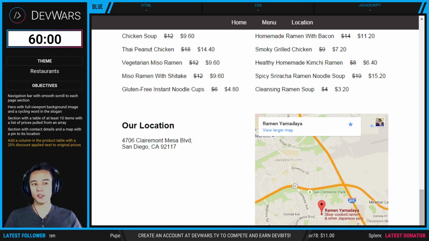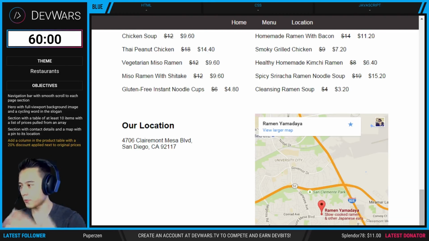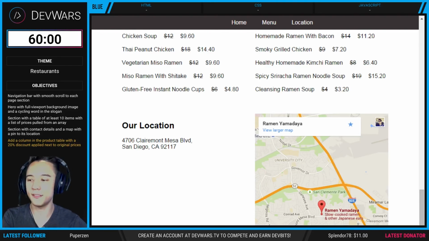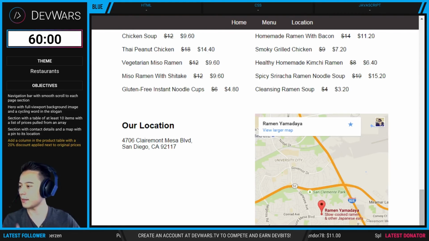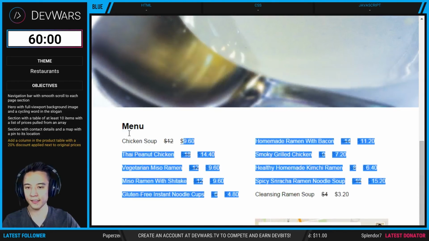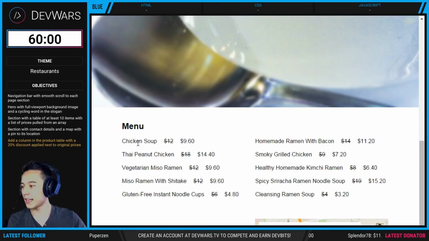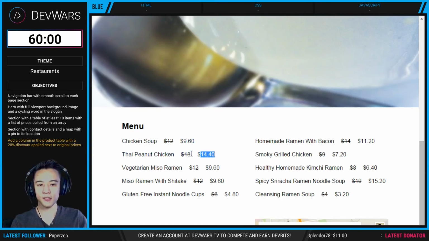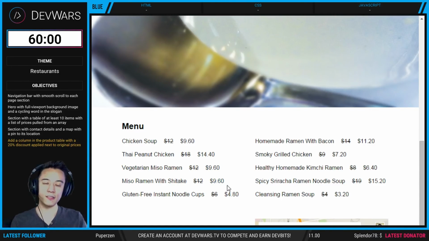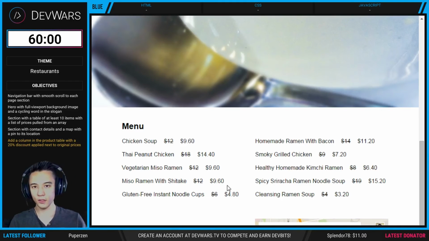And the bonus objective right here is, since they completed all 4 objectives, they qualify to get the bonus objective. So now the bonus objective is add a column in the product table, which is this, with a 20% discount applied next to the original prices. So check it out. These are the prices. So they got that. So they got all the objectives as well as the bonus objective.